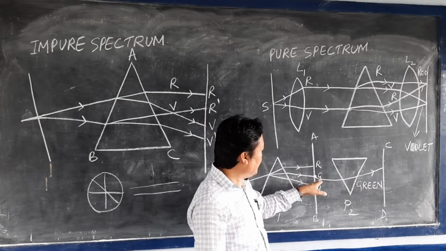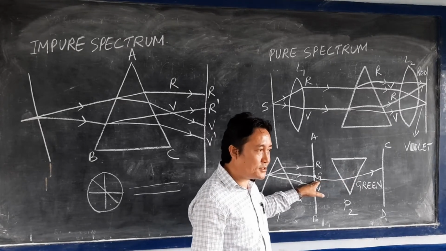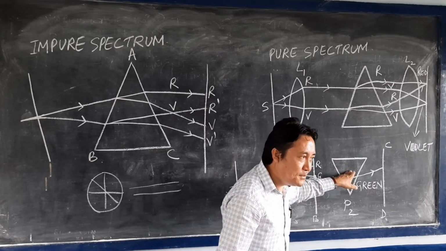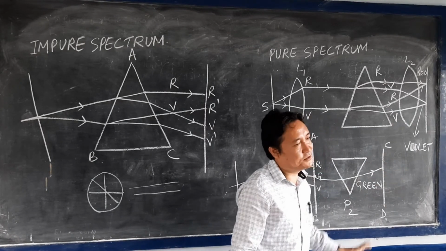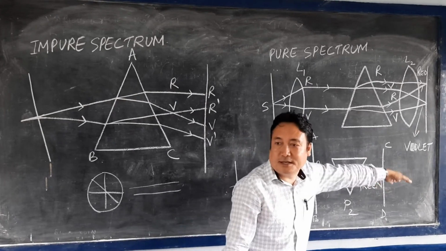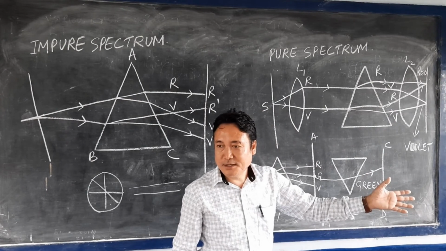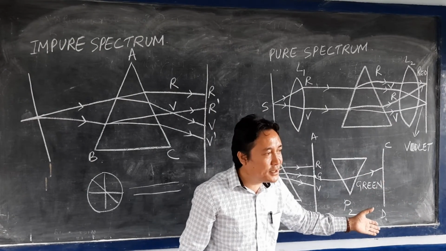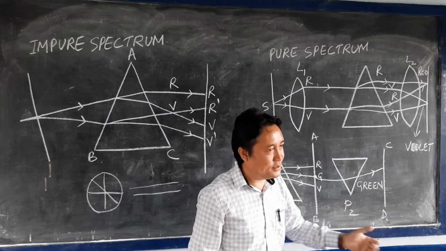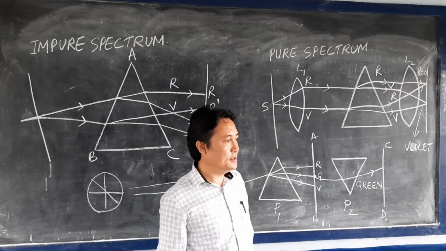So if the green color is allowed to pass to the prism here, only that color is observed. If red color is allowed to pass, only red color can be seen, no other color. So this experiment shows that the prism itself does not have any colors. Is it clear? Understood?